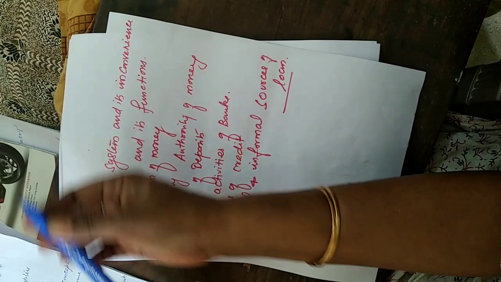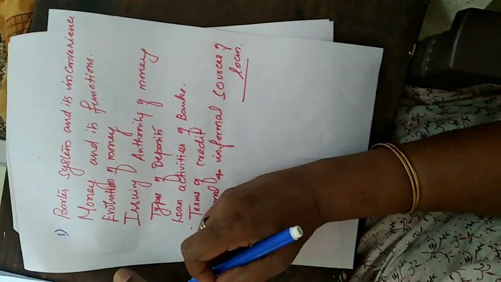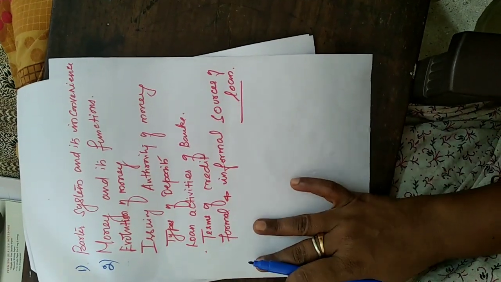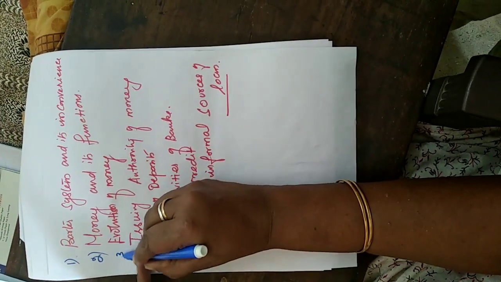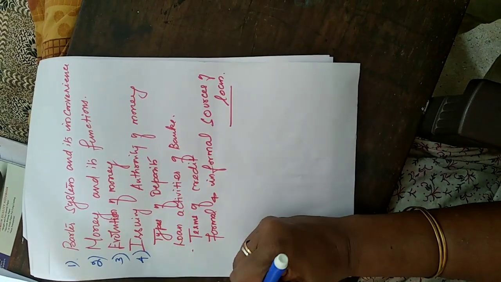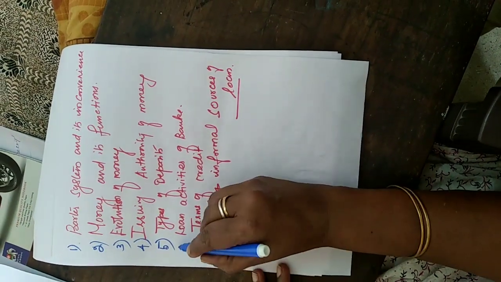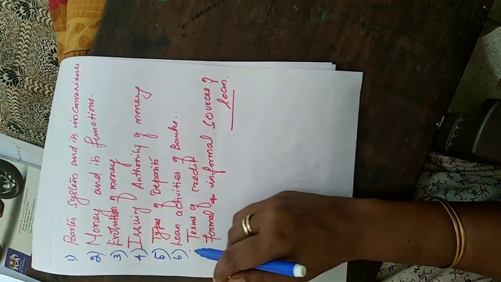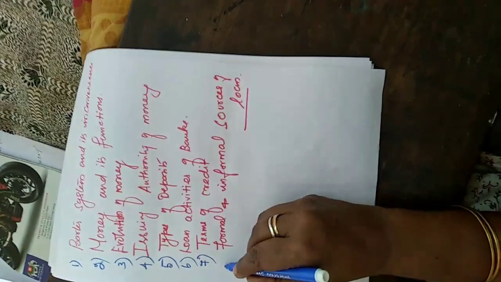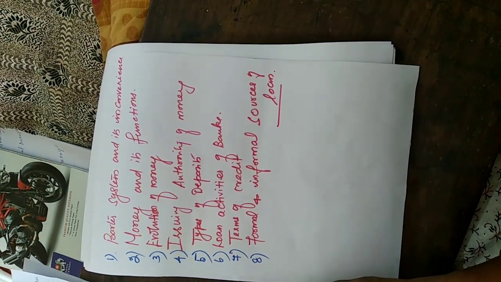First one is we are going to learn the barter system and its inconvenience. Second one is the money and its function. Third one is the evolution of money. Fourth one is the issuing authority of money. Fifth one is the types of deposits. Sixth one is loan activities of banks. Seventh one is the terms of credit. Eighth one is the formal and informal sources of loan.